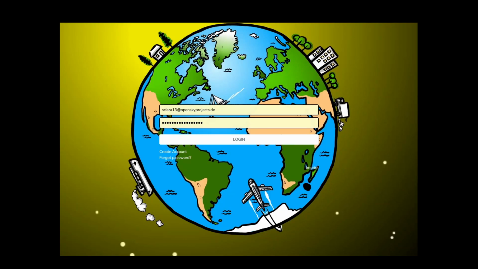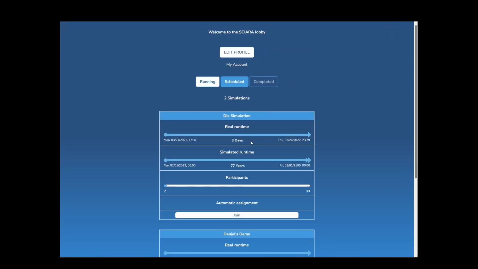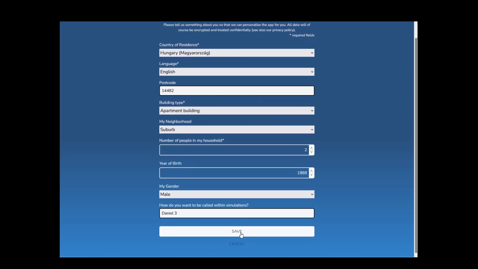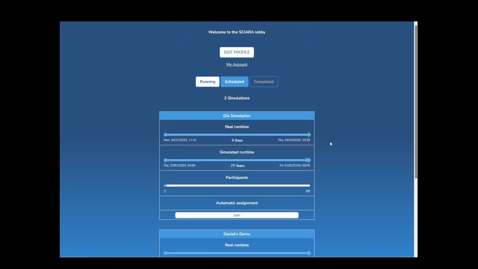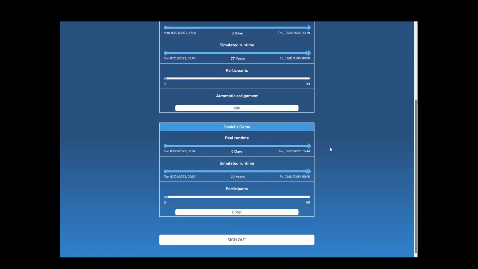Welcome to a short presentation of the current state of SCIARA's game My Climate Future. After logging in, I as a participant enter the welcome launch, where I can edit my profile and find lists of currently running, planned and completed games. We also call our games simulation runs.